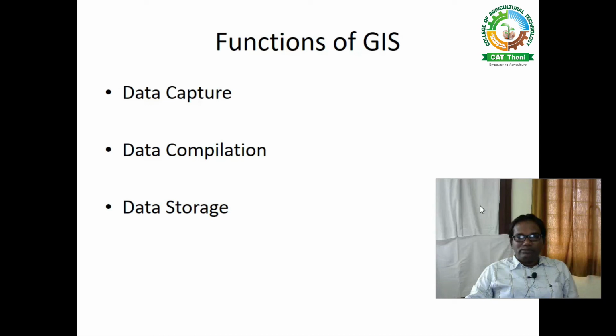Data storage can be done in the generic data model. The generic data model is of two types: one is raster data and the other is vector data, which I mentioned in the last class. That is the pixel values. By the pixel values, the collected and compiled data are effectively stored by means of GIS. That procedure is called data storage.